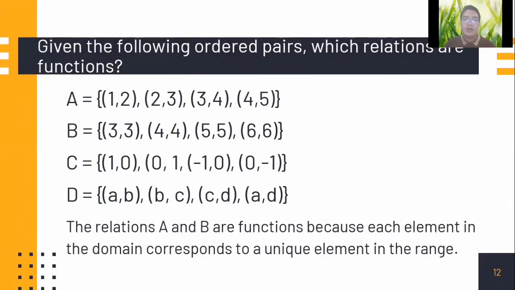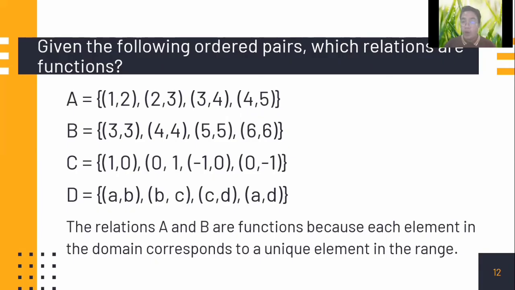Given the following ordered pairs, which relation is a function? We have the following ordered pairs, or a set of integers. For A, 1 and 2, 2 and 3, 3 and 4, 4 and 5. For B, 3 and 3, 4 and 4, 5 and 5, and 6 and 6. Those are pairs of x and y's.